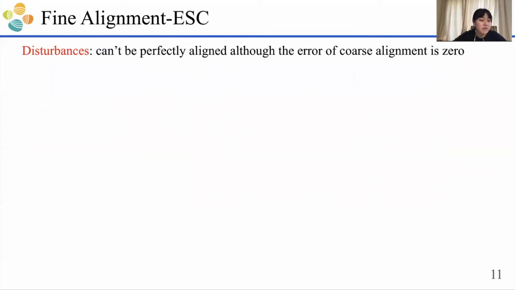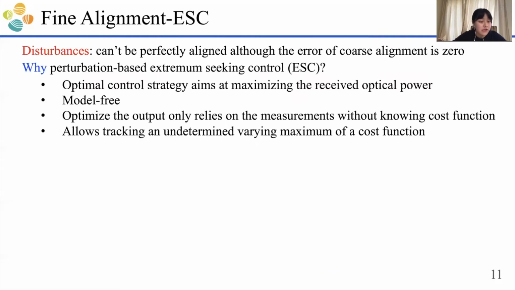After the coarse alignment, the transmitter card is capable of tracking and following the receiver card. However, because of the existence of disturbance, the transmitter cannot be perfectly aligned with the receiver, although the error of the coarse alignment is 0. That's why we also need the extremum seeking control to do the fine alignment.